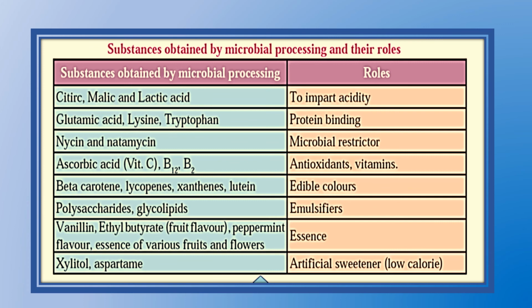Then we have vanilla flavored ice cream, vanilla cake, etc. Then we have fruit flavored yogurt, peppermint flavors. All these are made by microbes, and the use is to put them as essence in foodstuffs. Another important one: xylitol, aspartame, used as artificial sweeteners. People who have diabetes or don't want sugar in their food use artificial sweeteners like saccharin and equal to lower the sugar in their diet.